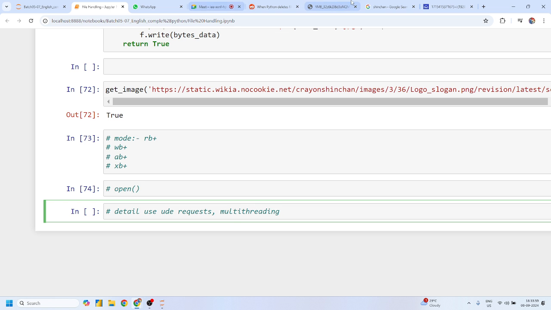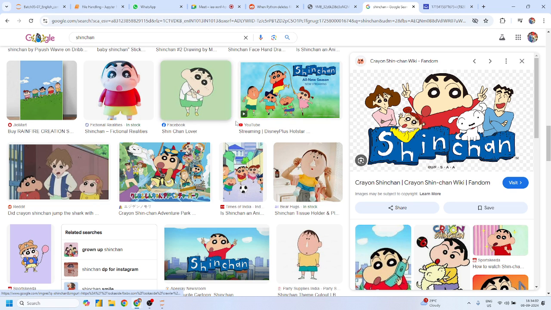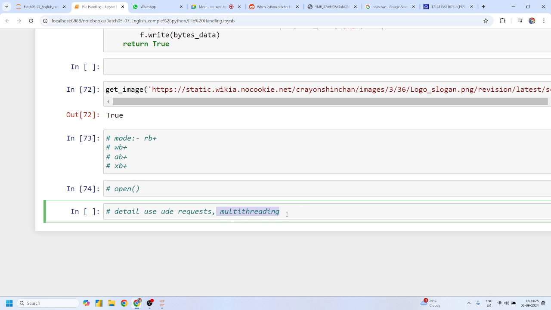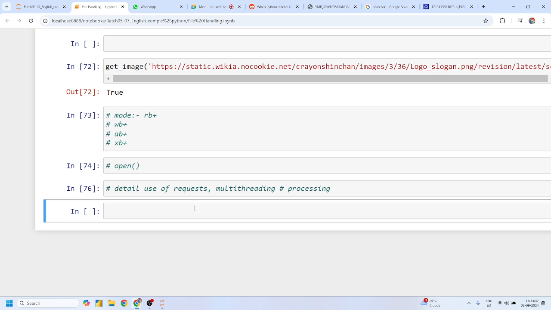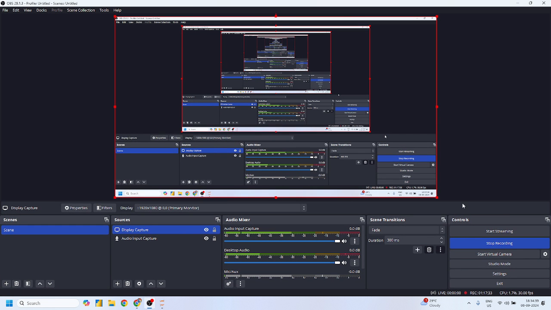Multi-threading. Suppose, Shivani, I want to download hundreds or thousands of images. I know that a single image takes so much time, and if I want to download a thousand images, that will cost around 30 minutes, 1 hour or 2 hours, right? So at that time we have to use the threading concept, threading and processing. Now this is our next topic. Okay, candidates. Yes, sir. Perfect. I'll close this recording.